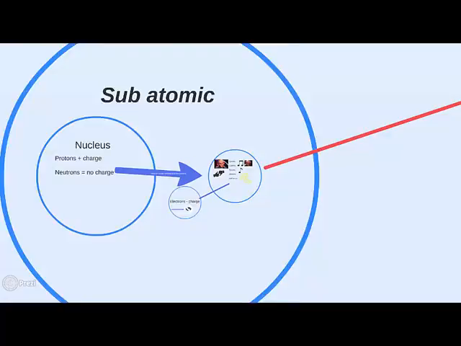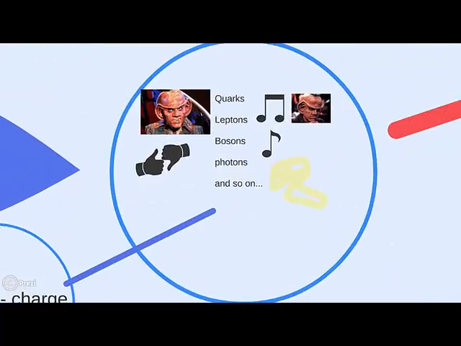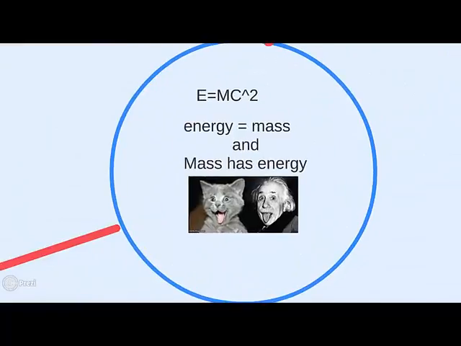Starting with the essence of the seed are these very small particles, subatomic particles. Sometimes they're referred to as the music of existence. They're kind of strange. They're often described as little vibrating strings of existence. And we know that they're vibrating because Einstein's equation provides evidence. E equals mc squared: energy equals mass, and mass has energy.